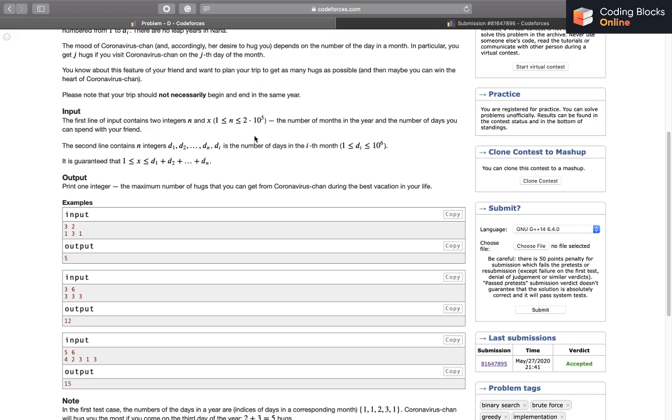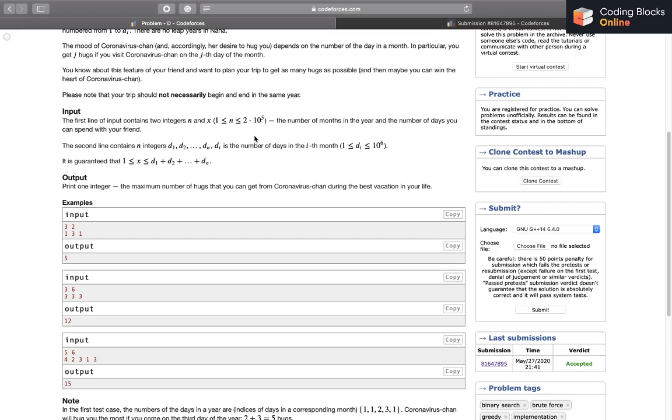But what we can do is iterate through each of the months. If we iterate from 1 to n, and we try and see that if we start our stay at this particular month, what is the best possible scenario in which we can get the maximum possible number of hugs?